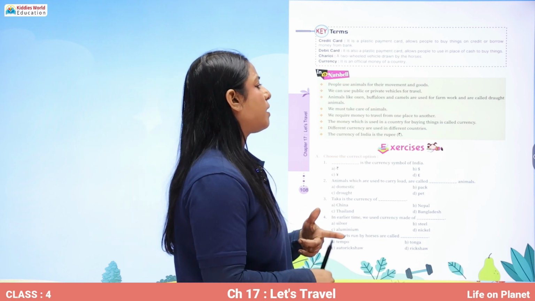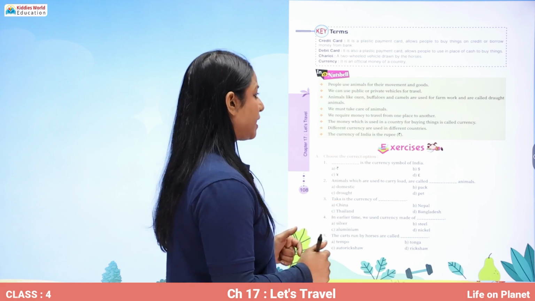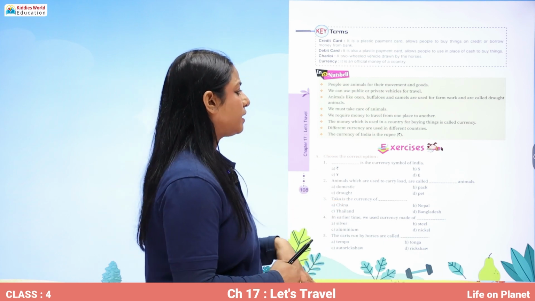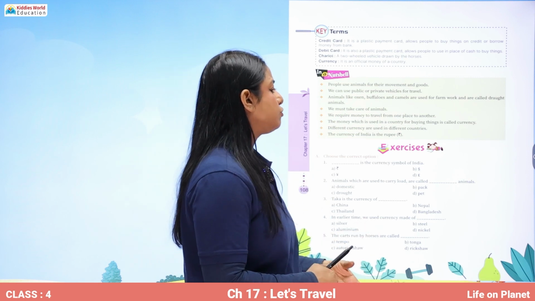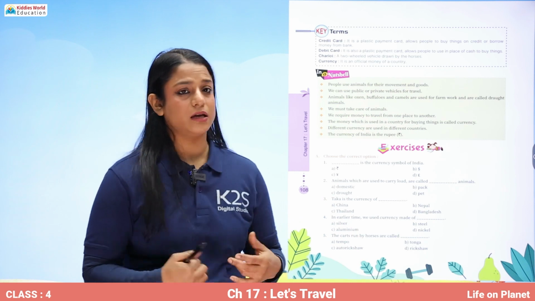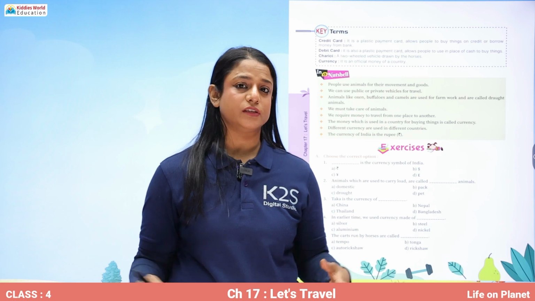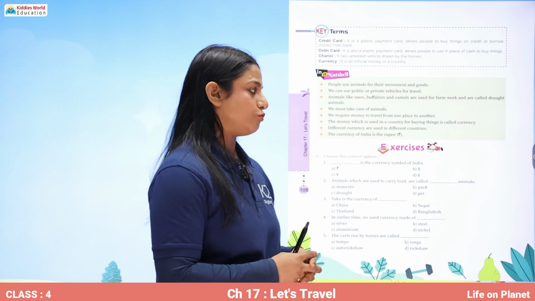Animals like oxen, buffaloes and camels are used for farm work and they are called draught animals. We must take care of animals. We require money to travel from one place to another. The money which is used in a country for buying things is called currency. Different currencies are used in different countries. The currency of India is the Indian rupee.